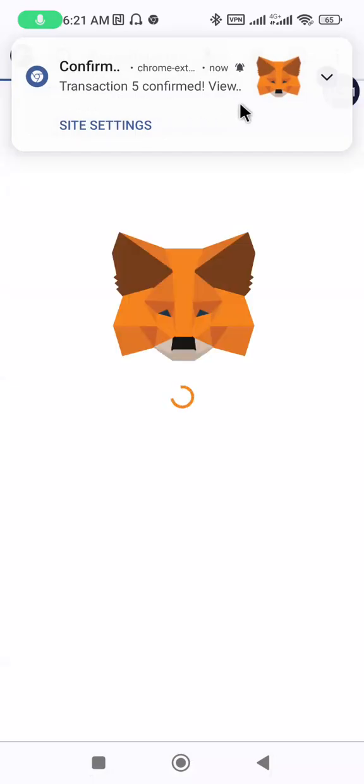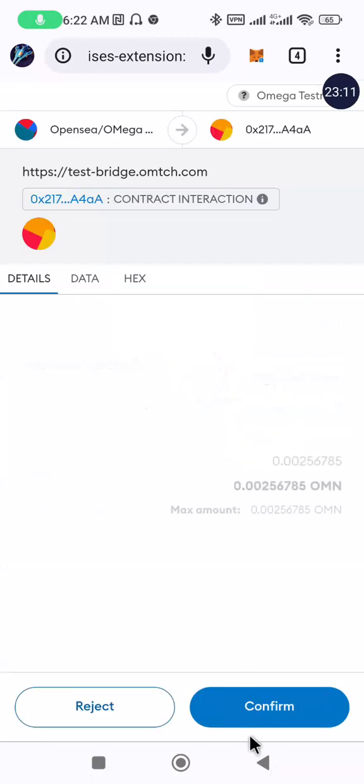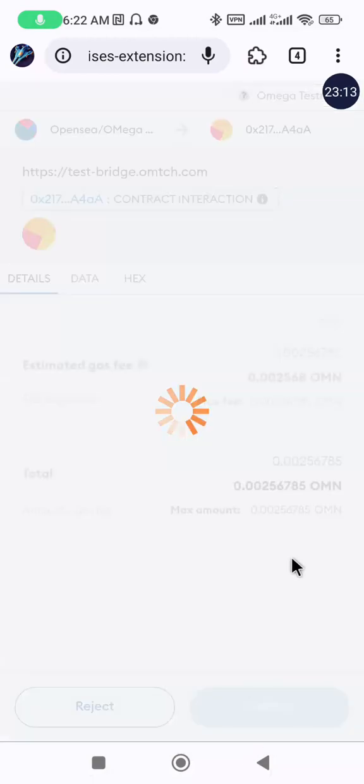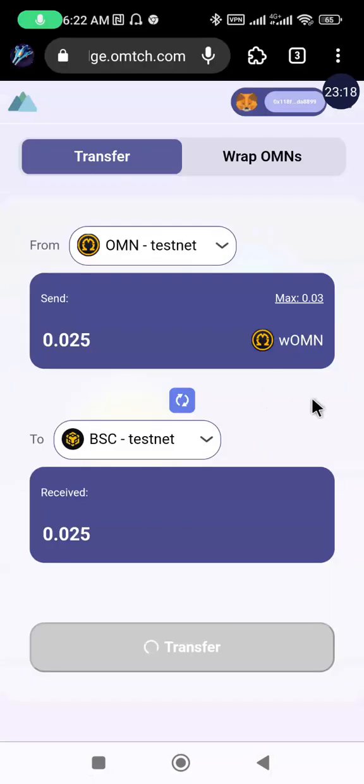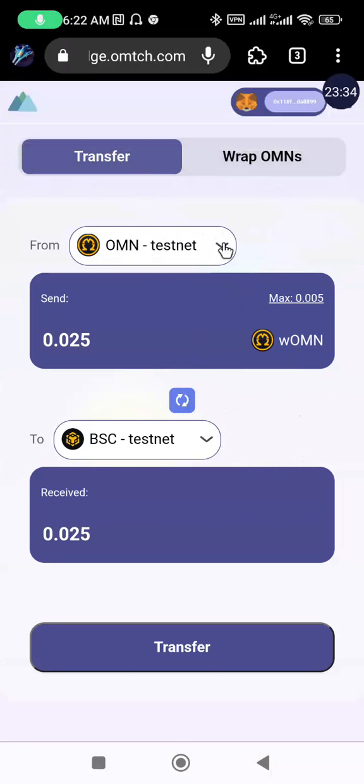So it has been confirmed, and it's still opening my Metamask, where I think I will approve some information here now. I'll confirm it. So okay, let's give it time. Let's just wait for it to come. So it has been done successfully. So we have been able to bridge from the Omega testnet to the Binance Smart Chain.